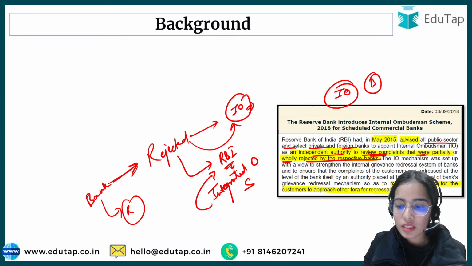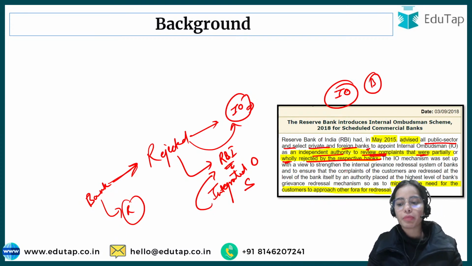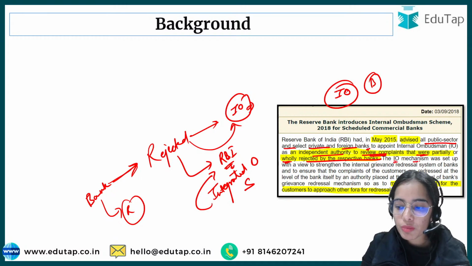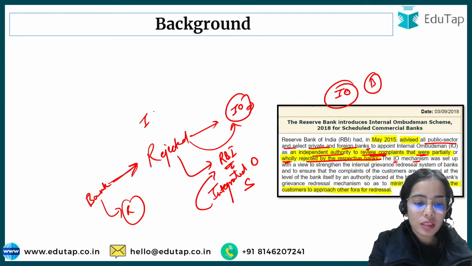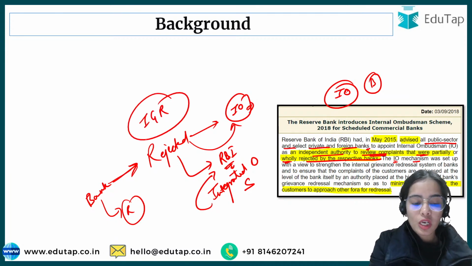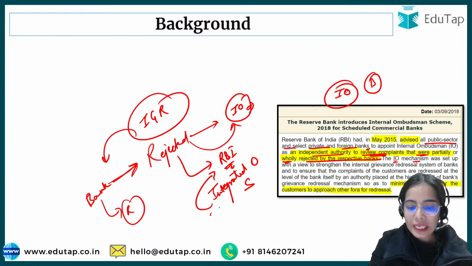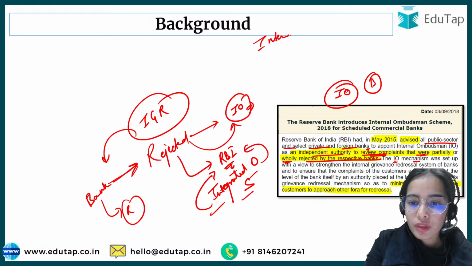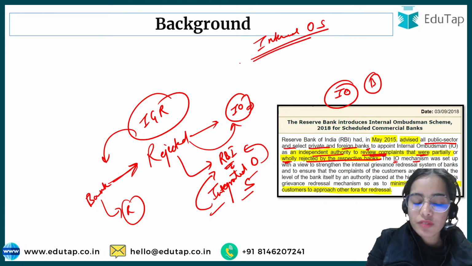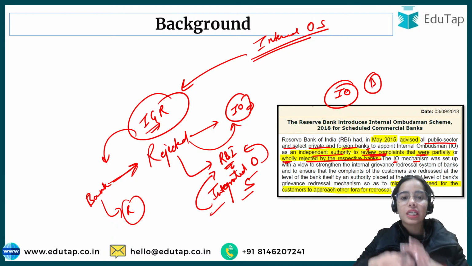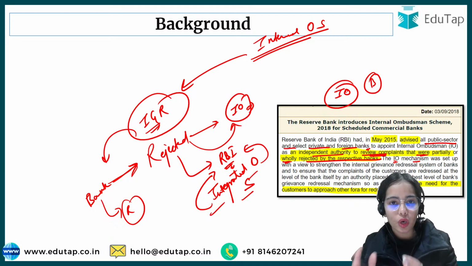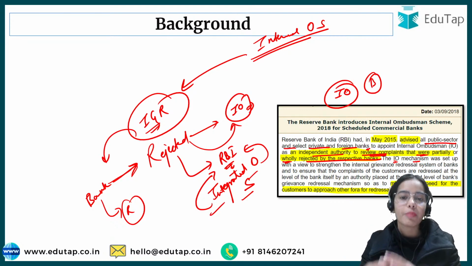So the internal ombudsman will review the complaints that were partially or wholly rejected by the respective banks. The internal ombudsman mechanism was set up with a view to strengthen the internal grievance redressal of the banks. The grievances of the customers have to be resolved internally by the banks and the NBFCs.